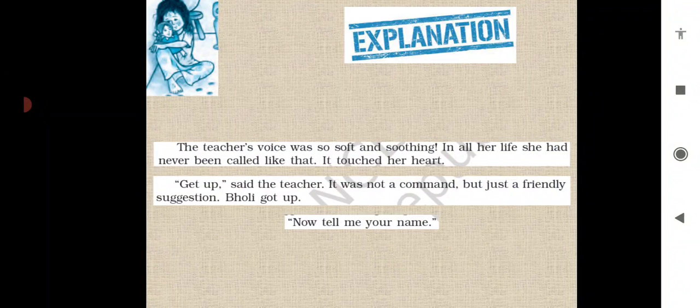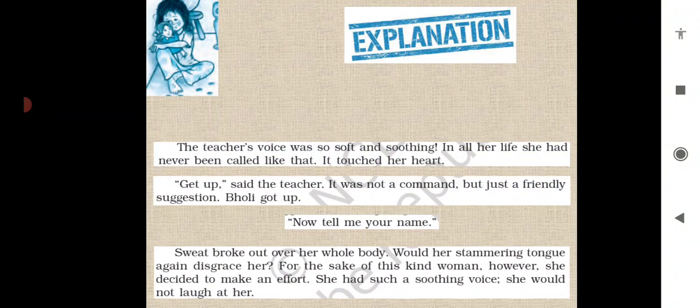Now tell me your name. अब दोबारा से उसके टीचर उसका नाम, she was knowing but she wants to hear from her mouth, तो उससे दोबारा से उससे नाम पूछती हैं. Sweat broke out over her whole body. तो अब भोली के पूरे बॉडी से स्वेट होने लगा because she was sure कि again she is going to stammer and somebody will make fun of her.